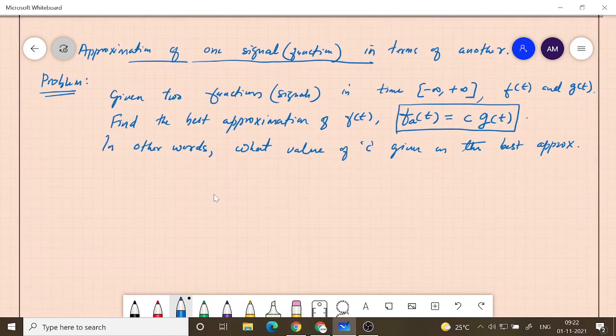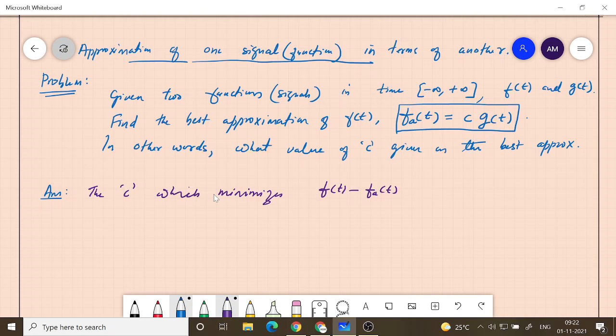Okay, so the answer is what? The answer is the c which minimizes, just like before, f of t minus fa of t.